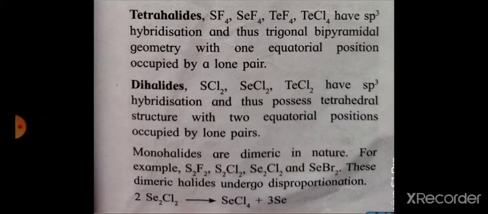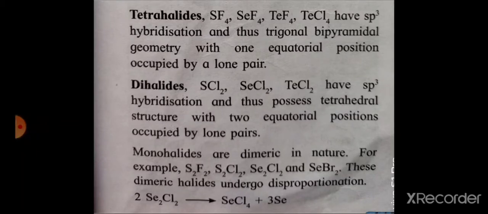Then monohalides of group 16 are dimeric in nature. Dimeric means they are composed of 2 same monomer molecules. For example, S2F2, S2Cl2, Se2Cl2 and Se2Br2. These dimeric halides undergo disproportionation. Disproportionation means the reaction in which the same species undergoes both oxidation and reduction is called a disproportionation reaction.